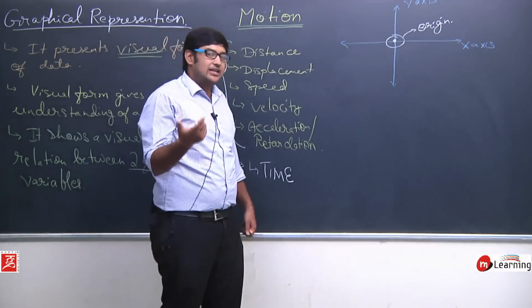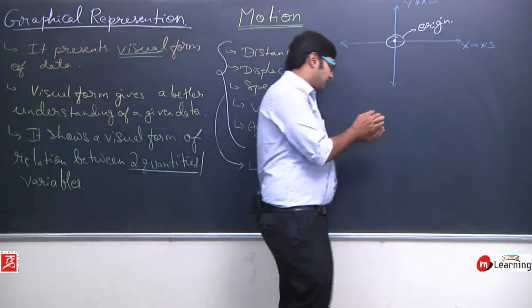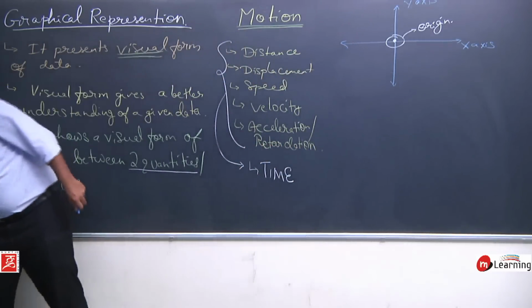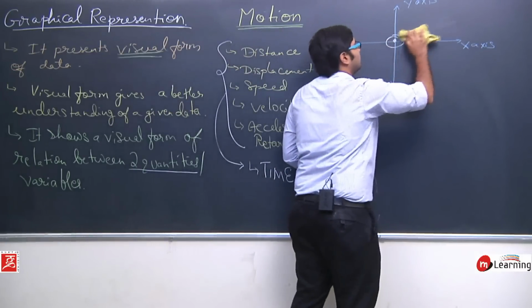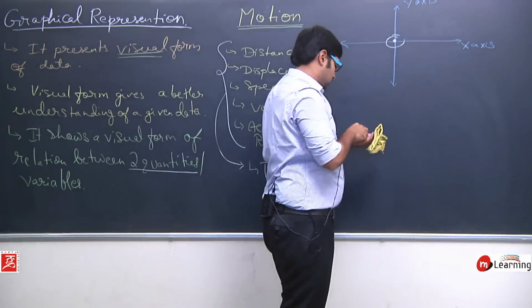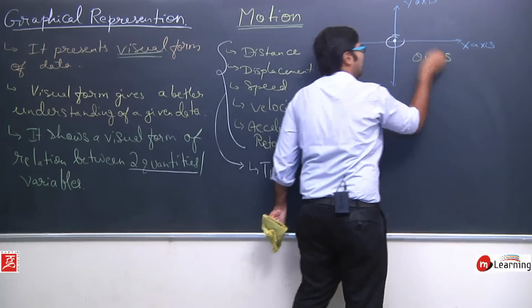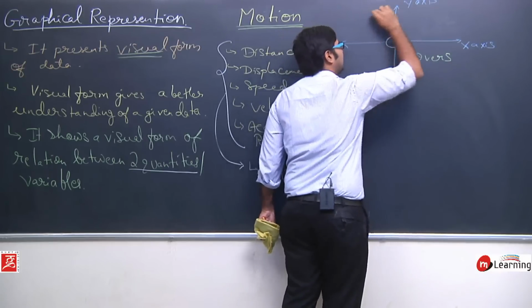So in a graph we have two quantities. In cricket you might have seen a graph like this. Here they used to write overs, and here they used to write runs. So let me write it like this.